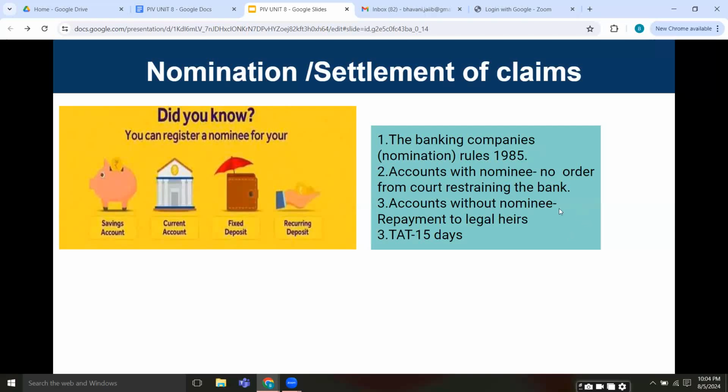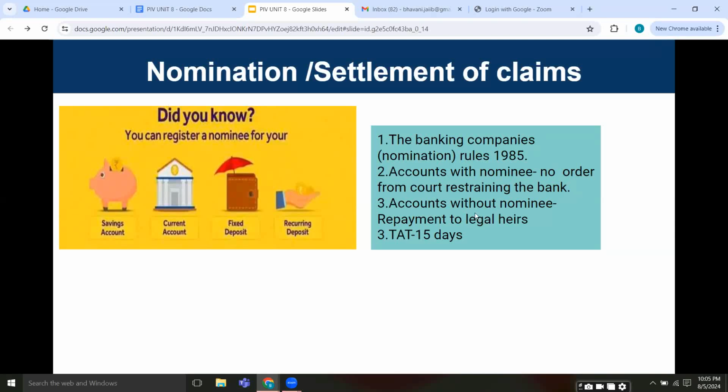So when you have a nominee in the account, you can directly settle a claim because the customer has already nominated somebody in case he is deceased. So no order from the court can restrain the bank. The bank becomes very powerful because it already has a nominee recorded in its papers.